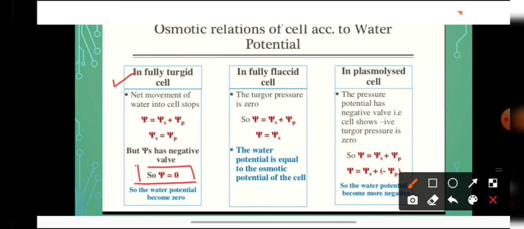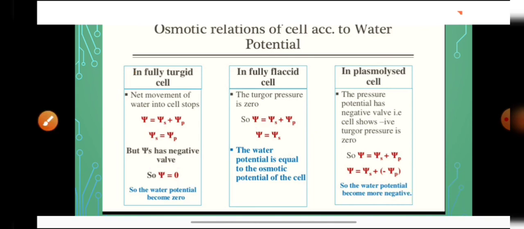When a cell is fully flaccid or plasmolyzed, at that time its turgor pressure or pressure potential is 0. So what will be the value of water potential? It will be equal to psi s, that is solute potential. And in case of fully plasmolyzed cells, the value of water potential becomes more negative.